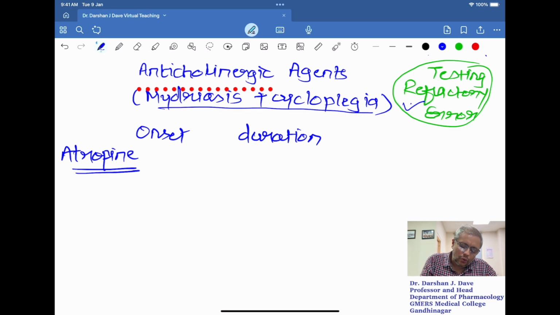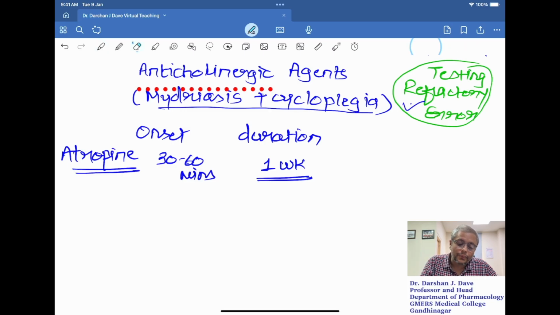So with atropine, the onset of mydriasis and cycloplegia ranges from 30 to 60 minutes. It varies from person to person, but the person is visually handicapped for a week. That is not acceptable. And that's why, even though atropine is a very powerful mydriatic as well as cycloplegic, it is not preferred for the adult for testing the refractive error.